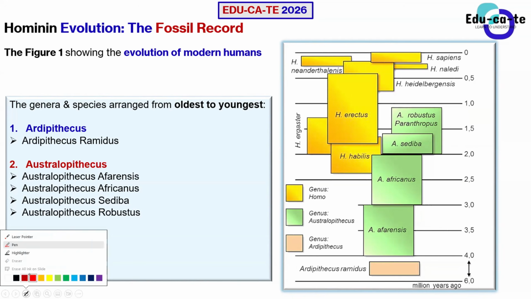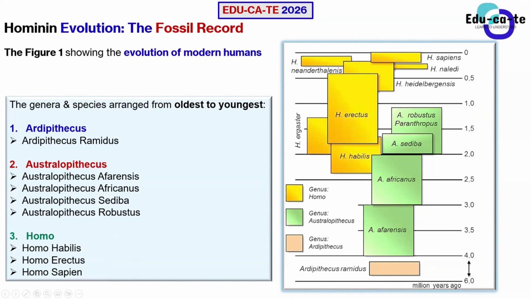How did we end up looking the way we are? So our story started around 6 million years ago. So we can just say that this is around 6 million years ago.